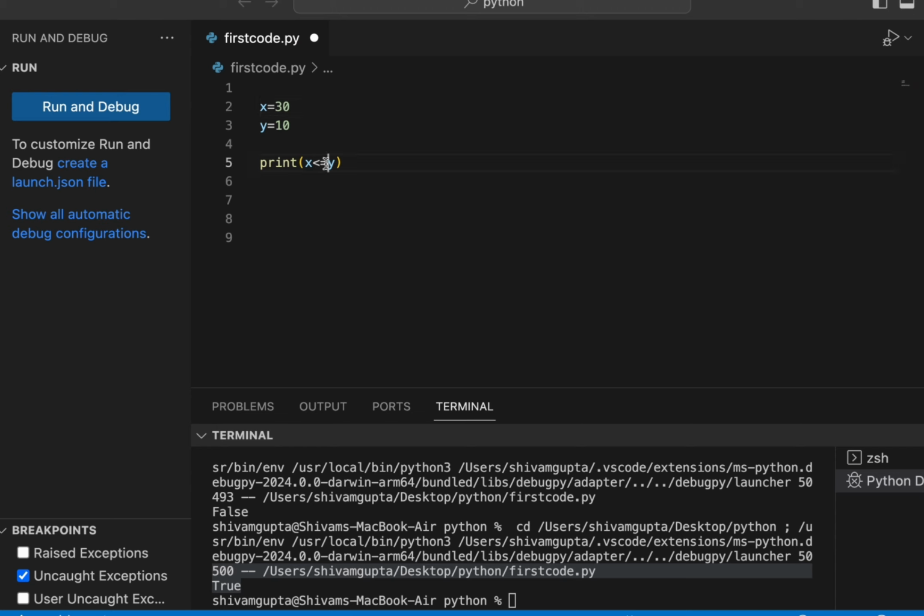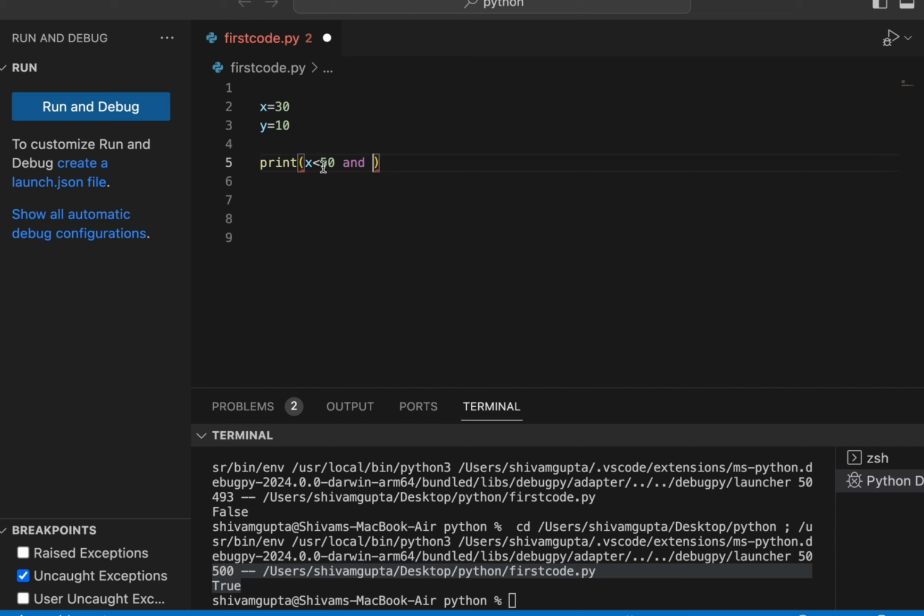Now x should be less than 50, and I will simply write and. Here you can see that VS Code shows this operator in a purple color. This is how VS Code changes the color of different operators and makes the code really exciting.